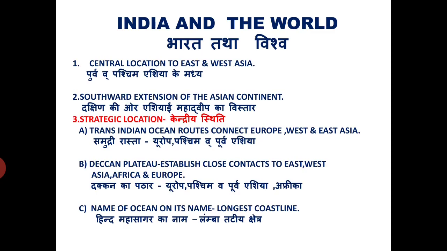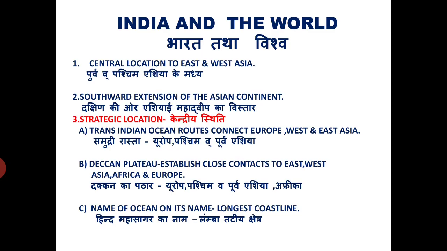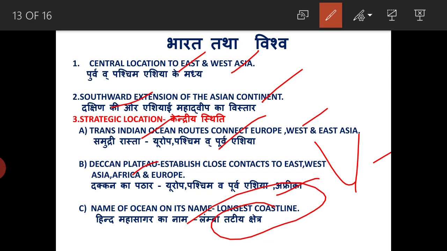Then next we have discussed the central location of East and West Asia toward India, and the southward extension of the Asian continent. Then the routes also. We have discussed that the Deccan Plateau has close contacts with East and West Asia, European countries, and African countries, and why the Indian Ocean is known as the Indian Ocean.